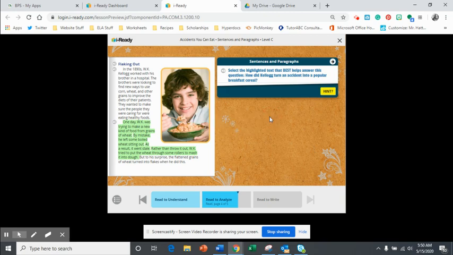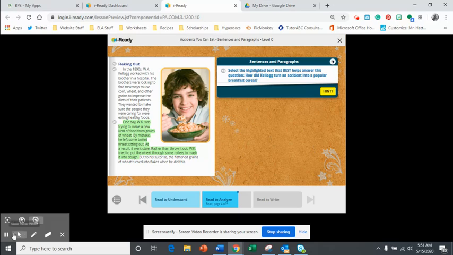One day, W.K. was trying to make a new kind of food from grains of wheat. By mistake, he left some boiled wheat sitting out. As a result, it went stale. Rather than throw it out, W.K. tried to put the wheat through some rollers to mash it into dough. So we're going to select the highlighted text that best helps answer the question, how did Kellogg turn an accident into a popular breakfast cereal? How did he do that?